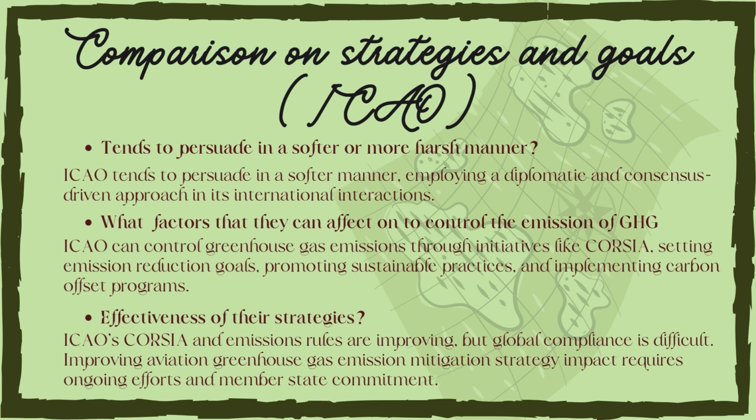CORSIA, or the Carbon Offsetting and Reduction Scheme for International Aviation, works by setting a baseline for average emission from international aviation, initially between 2019 and 2020. Participating airlines must offset emission exceeding this baseline by purchasing carbon credits from emission reduction projects. CORSIA has a phased implementation that includes monitoring and reporting requirements, and aims to ensure environmental integrity through high-quality offset projects. The scheme is part of global effort to mitigate the impact of aviation on climate change.